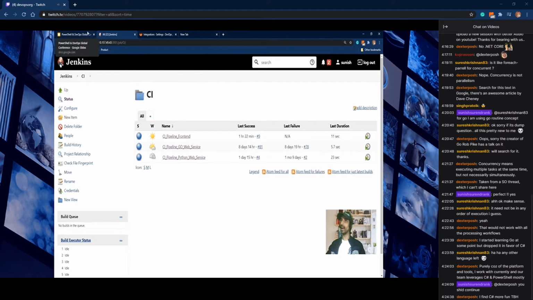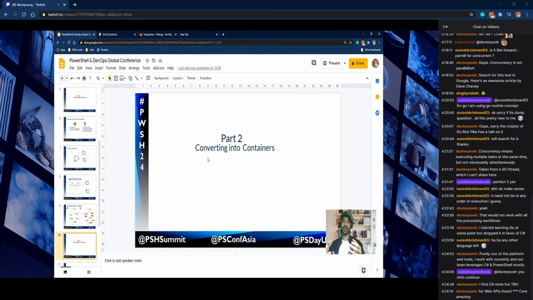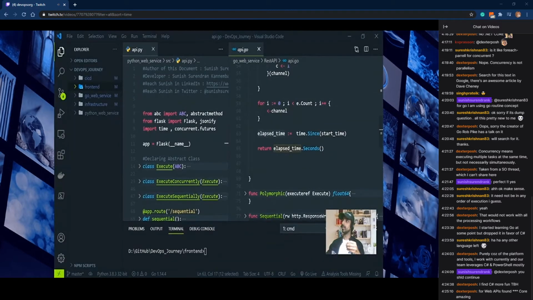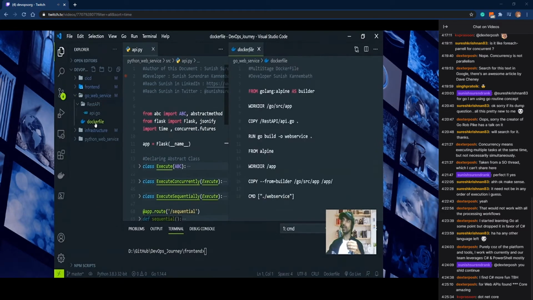So let's go back, and we are entering part 2. Actually, we created the web service. Now we have to convert that web service into a container image, and that container image can be deployed into the Kubernetes clusters. How to convert the web service into a container image is normal, like we have seen on the internet. We have to make a Docker file for that. In our case, the Docker file has a little change actually.